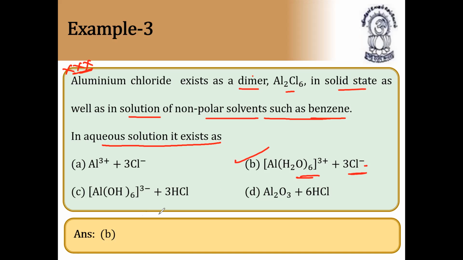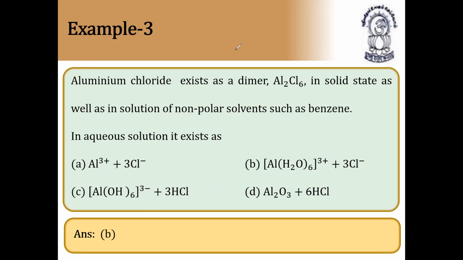Very important. Please make a note. So it exists as dimer in case of benzene as well as solid state, whereas in aqueous solution it exists as [Al(H2O)6]3+ and 3Cl-. Very important question. Next, continuation.